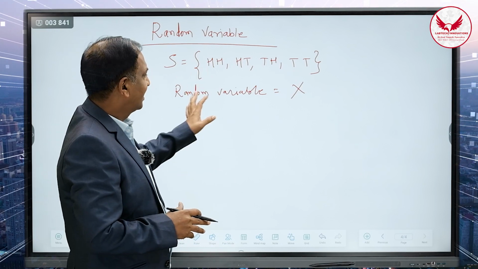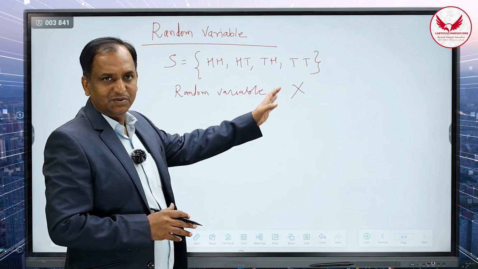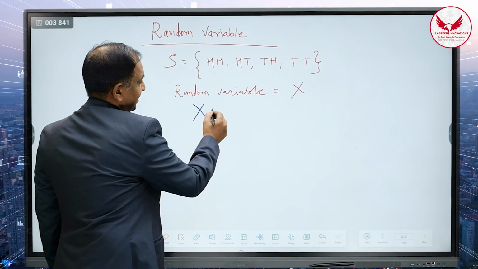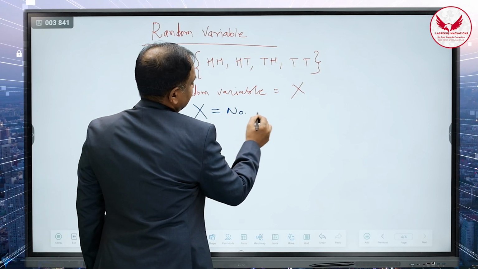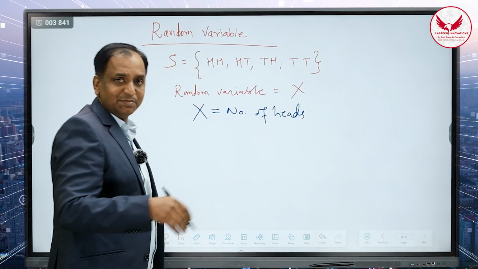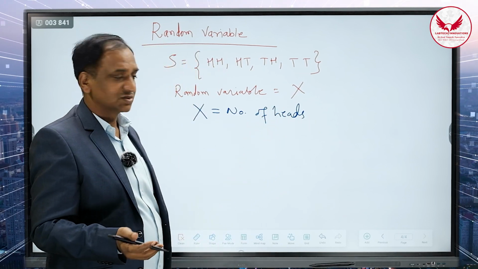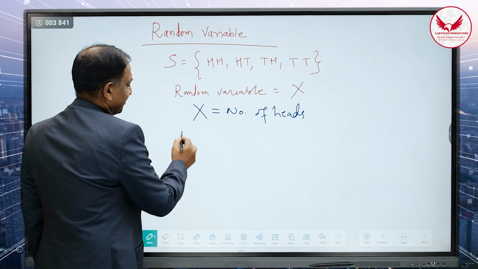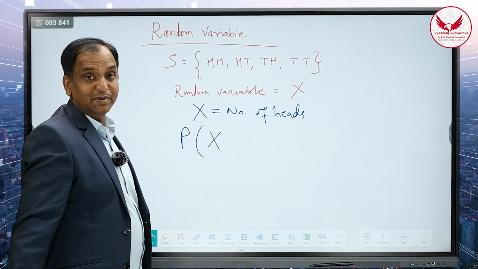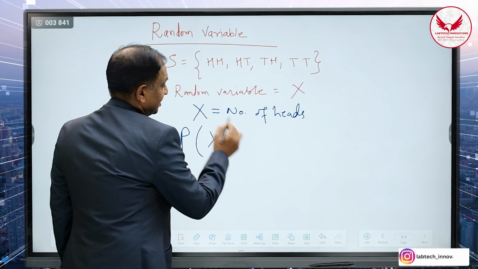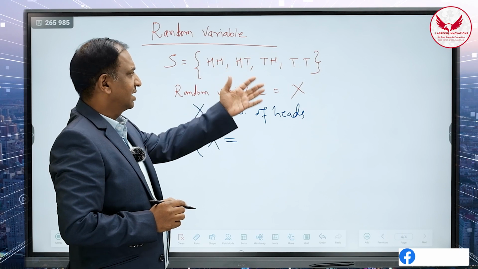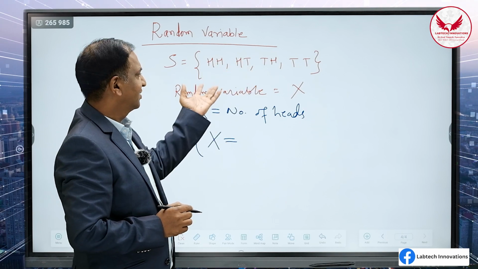Now I am representing the random variable with the help of X. Let X be the random variable which indicates the number of heads of an experiment. Now I have to find out the probability. For example, I have to find P, the probability of the random variable in which the number of heads is 1. The different possibilities are that the number of heads will be 0, 1, or 2.